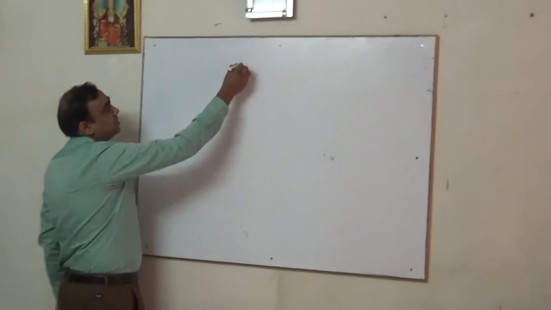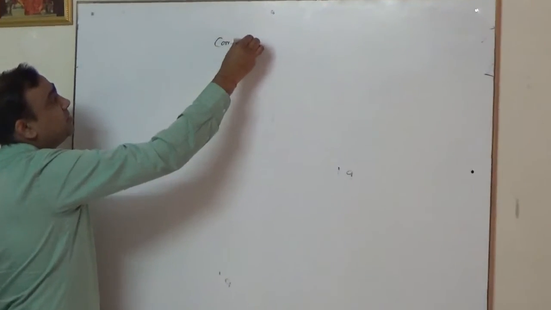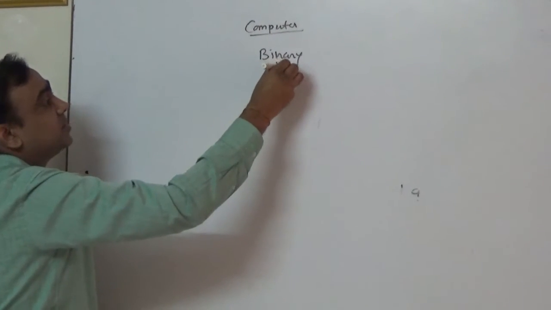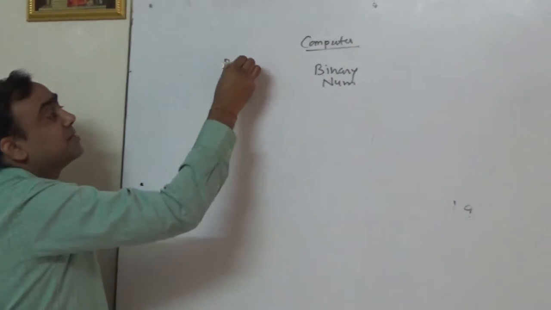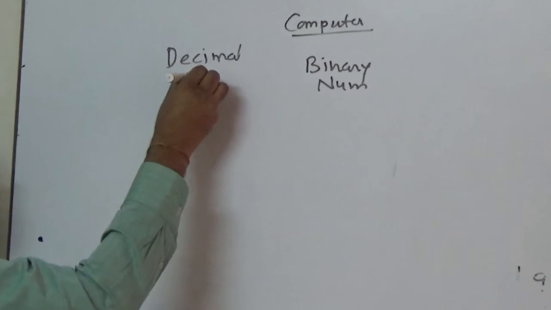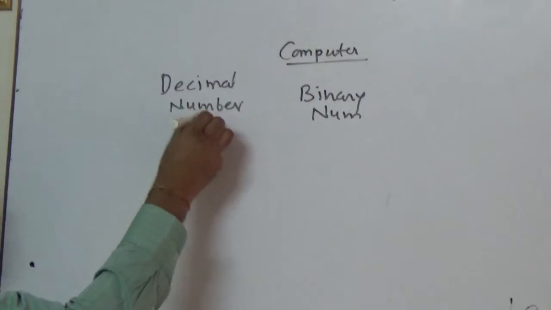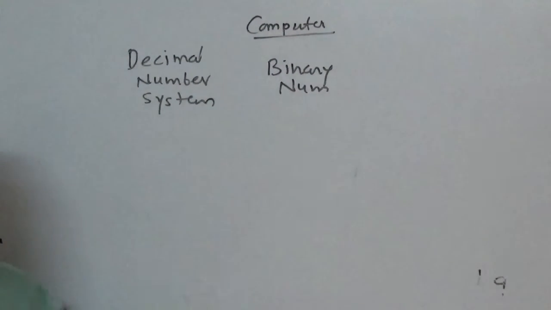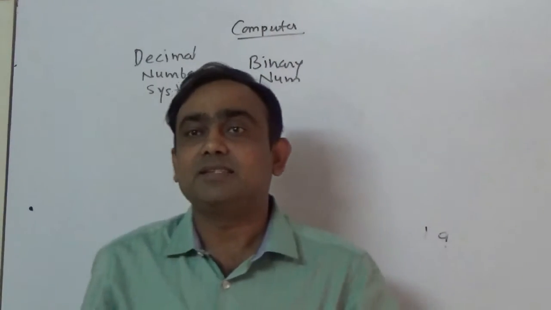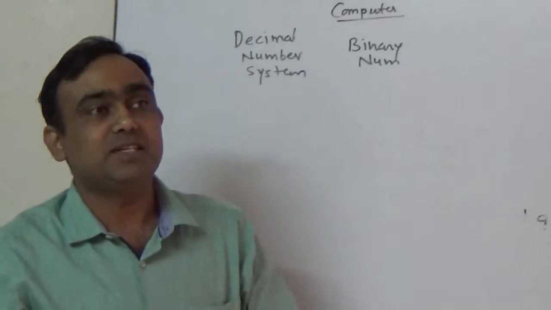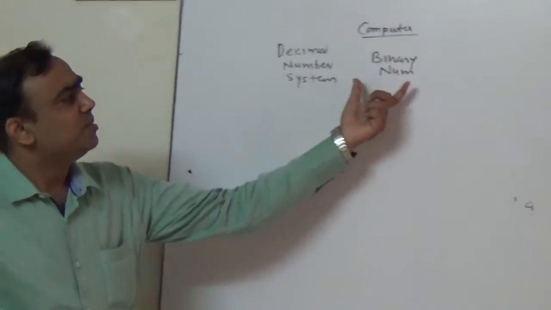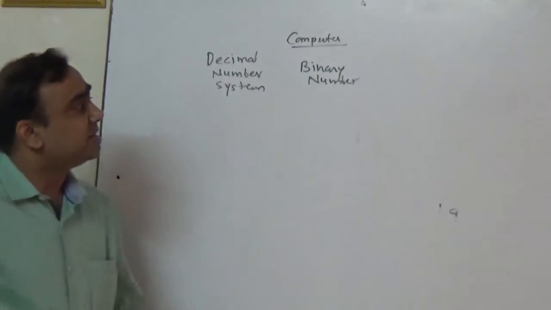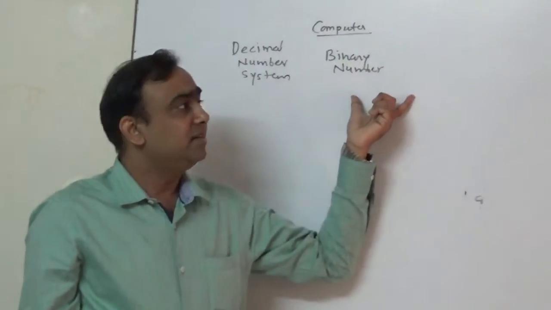But when you are talking about computers, we should talk about the binary number system. See, what is popular is the decimal number system that we use in day-to-day transactions. But the computer doesn't know the decimal number system. Computer only knows, you can say, digital signals, that is high and low, or in the logical sense 1 and 0. So the binary number system is most suitable to indicate the signals logically in the computer world.